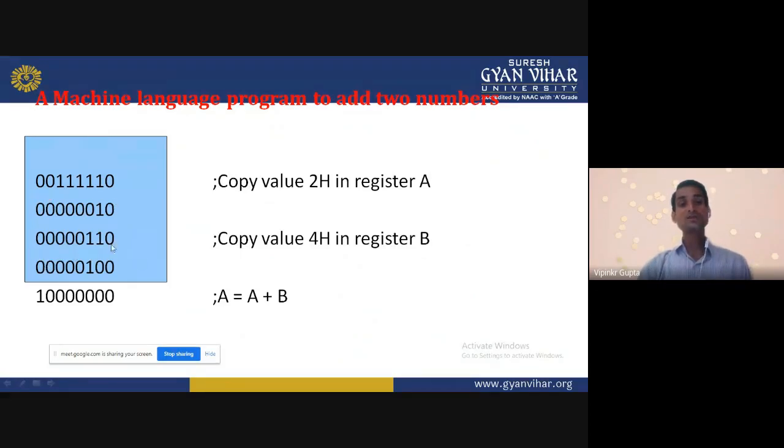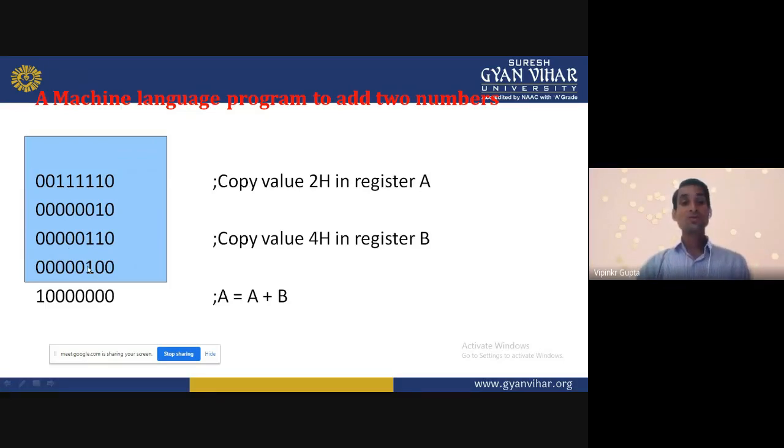Now when this instruction is coming, 00000110, what is the meaning? Again, this instruction says copy the data to the B register. What data? This is the data, 00000100. That is the equivalent of 04. So that 04 data will be transferred to register B. Okay. So that data will be transferred to register B.